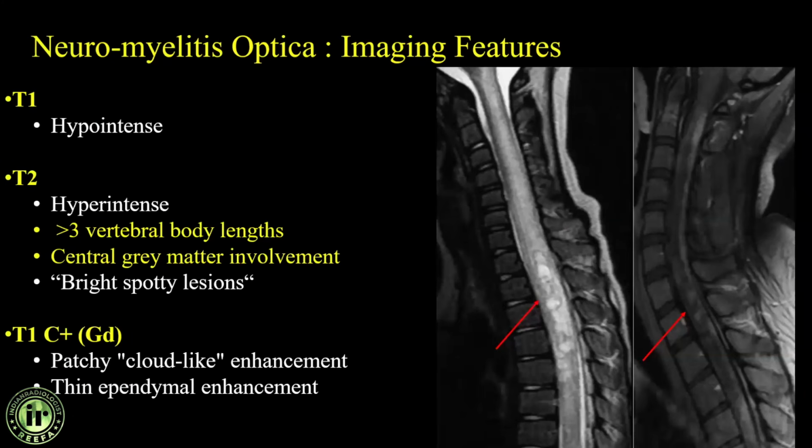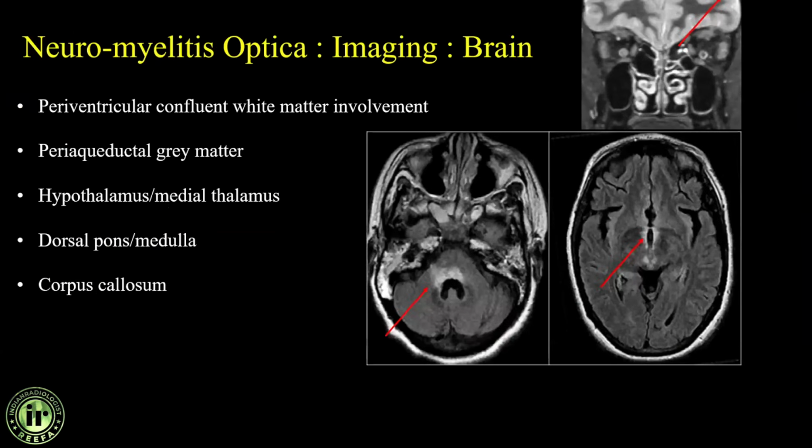So as we discussed, there will be a long segment of spinal cord abnormality. Axial sections will show bright spotty lesions on T2, and patchy cloud-like enhancement is the typical pattern of enhancement in these cases of NMOSD. Periventricular confluent white matter involvement, periaqueductal gray matter involvement, dorsal pons, dorsal medulla. That is what the typical features look like. And also always screen the optic nerves.